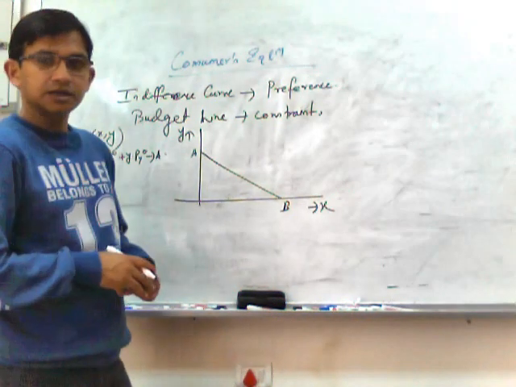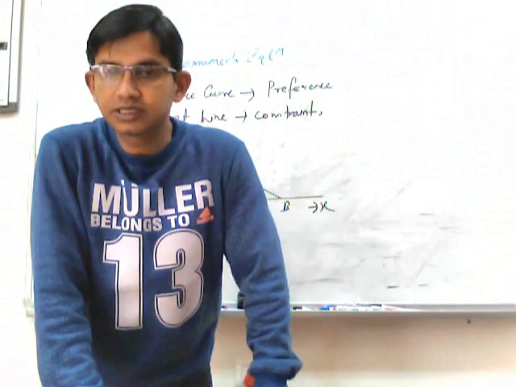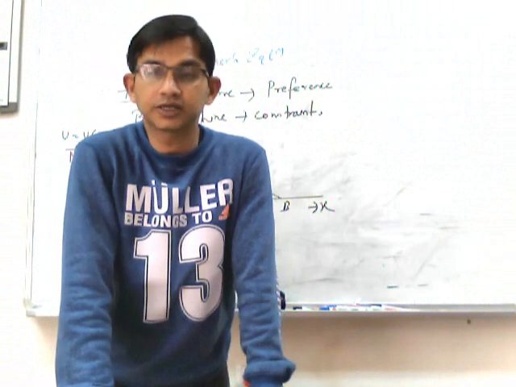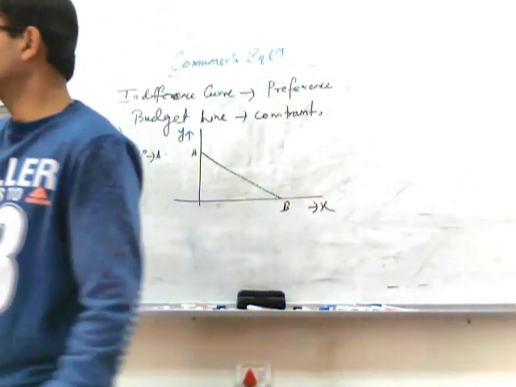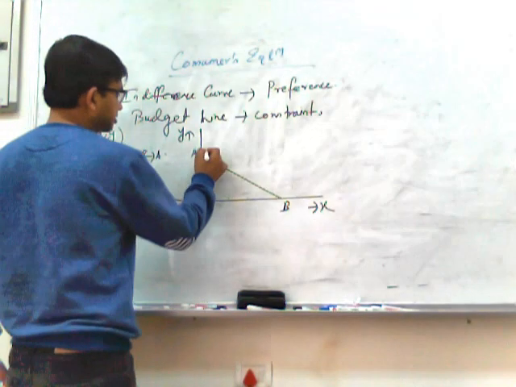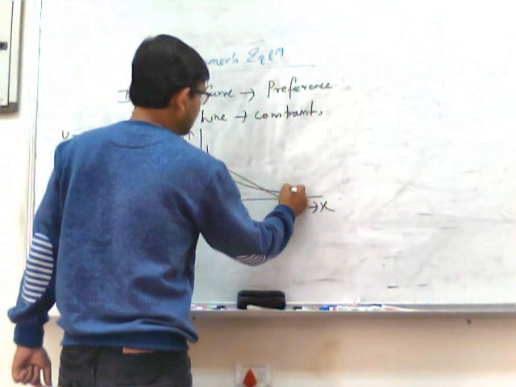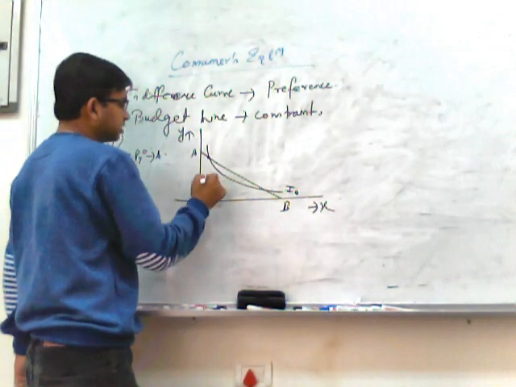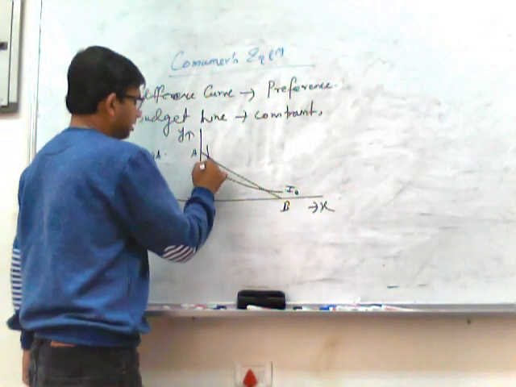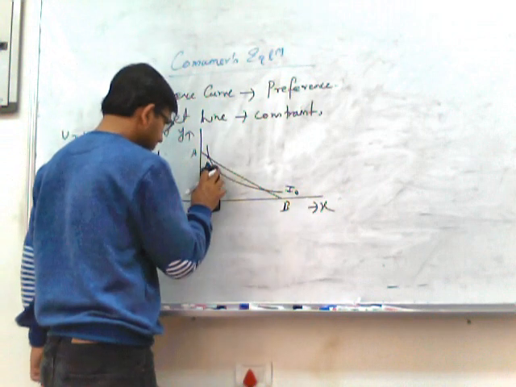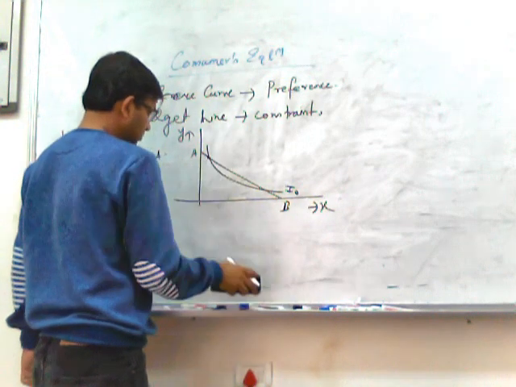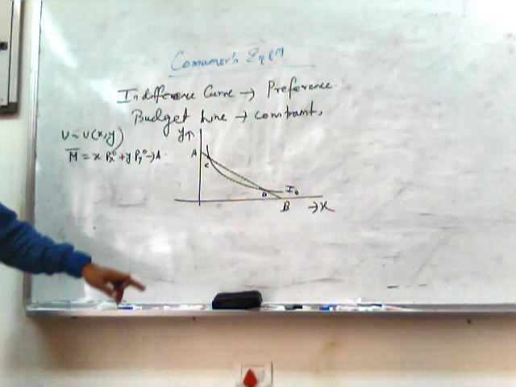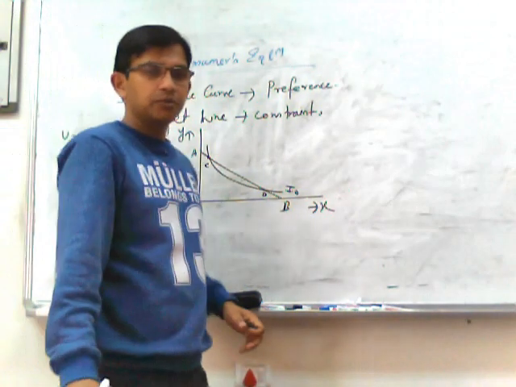So here there should be a match between his budget and his preference, a match between the indifference curve and the budget line. So the question is, which match will we consider? If we consider that I0 is the indifference curve, and at this point, I give it a name, point C, point D. So is C or D the equilibrium point?